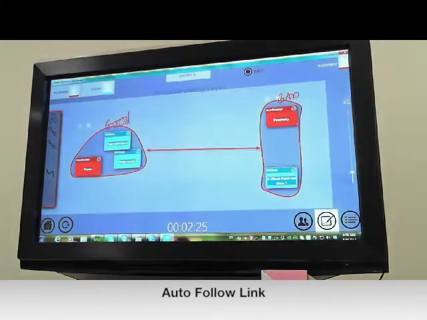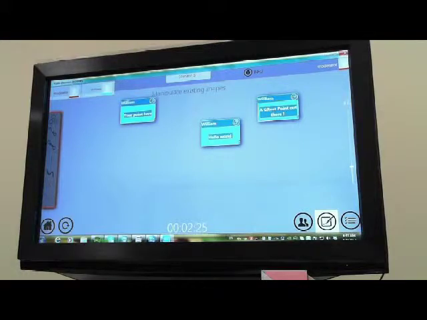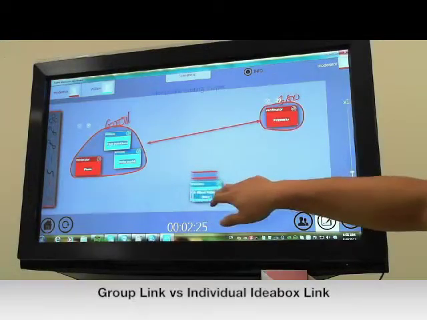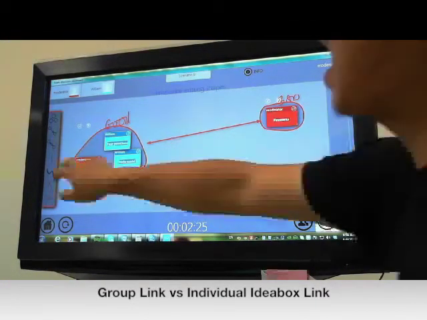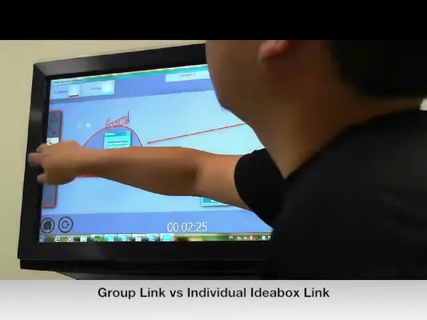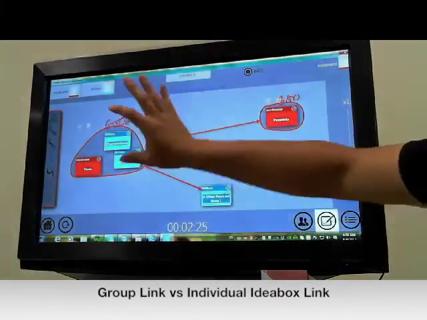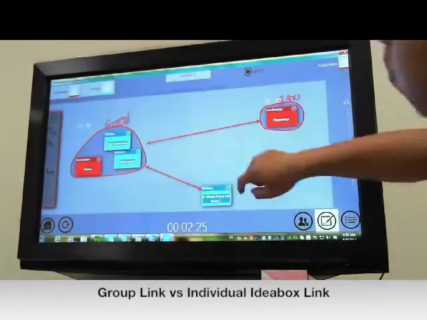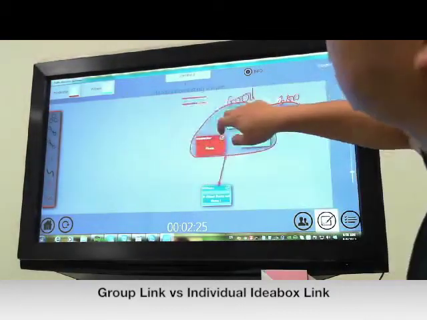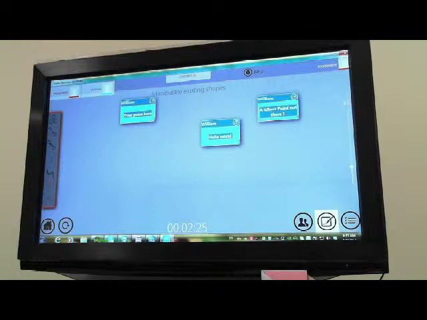And of course, there's a difference between the group link and the point or idea link. So if I move my idea out, the link follows the group, and I have to once again click the first one and the second one to link the group and its point. And when I move it, this thing moves. So this is the summary of what the Discusys system is all about.